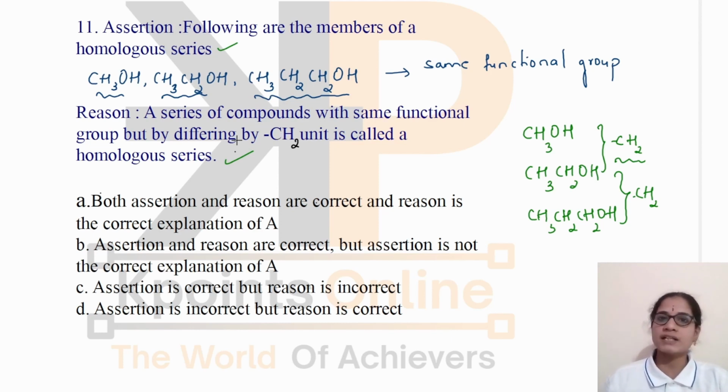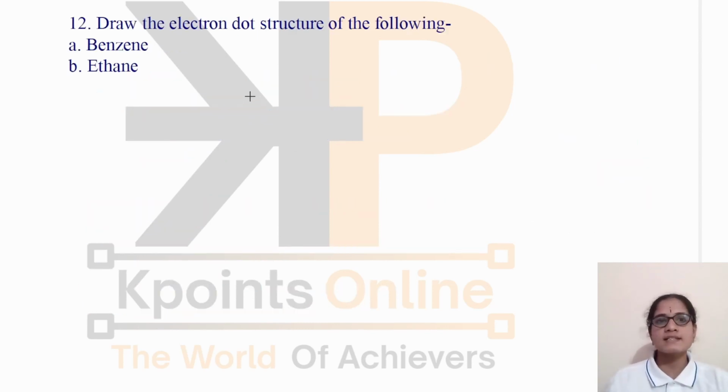So both assertion and reason are correct here. So option A will be the right answer: both assertion and reason are correct, and the reason is the correct explanation of the assertion. Okay. The next question is, draw the electron dot structure of the following, that is benzene and ethane.